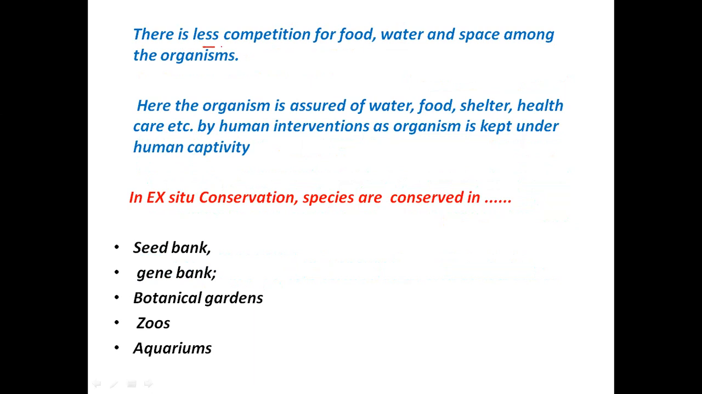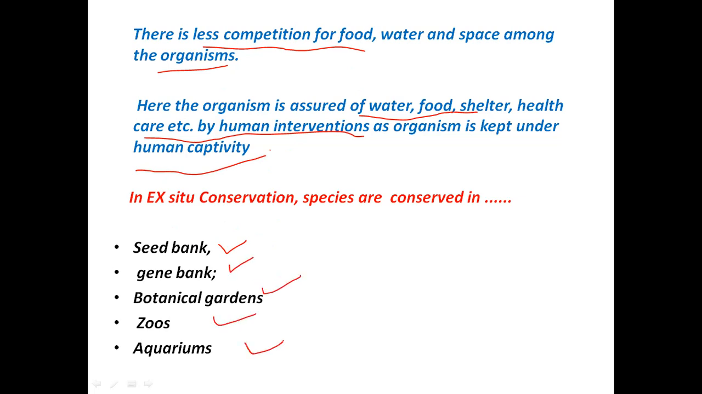So there is less competition for food, water, space among the organisms, because the organisms get all the water, food, shelter, health care by the human intervention, as they are kept under human captivity. So in ex situ conservation, the species are conserved in seed banks, gene banks, botanical gardens, zoos, aquariums, etc.